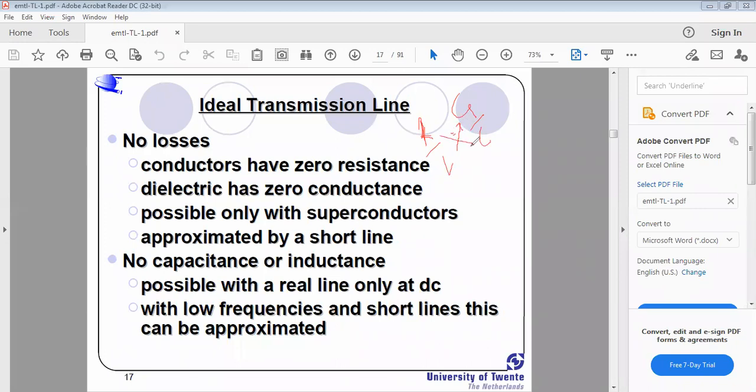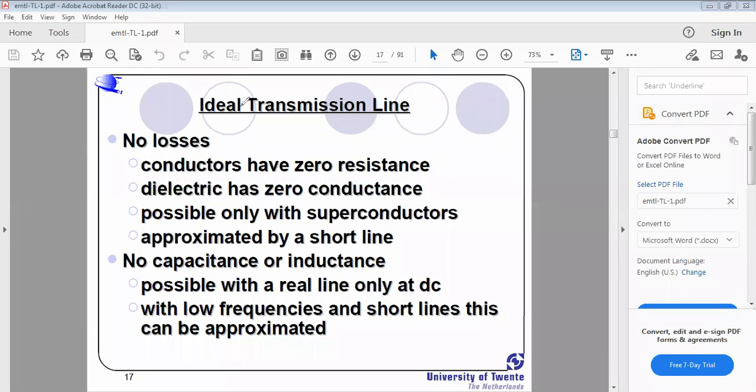LG equal to RC is the distortionless condition, and lossless condition means R equal to G equal to 0.